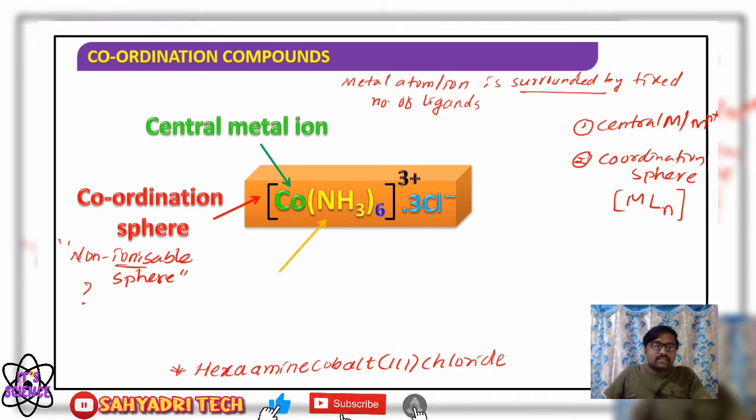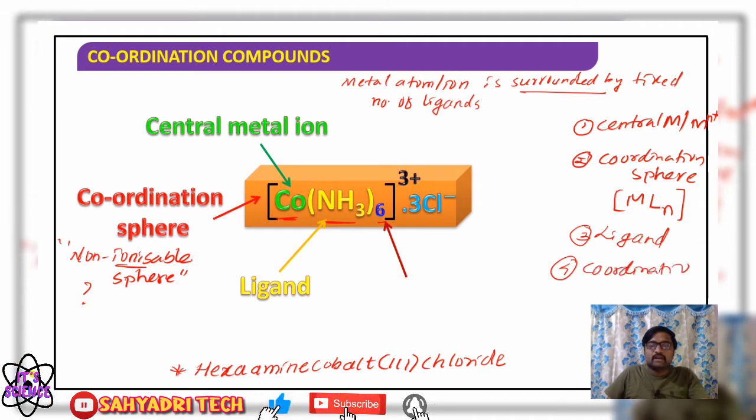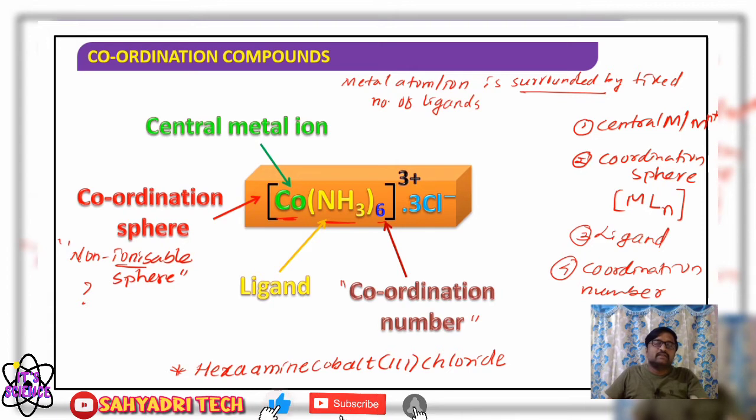Then, along with the central metal atom or ion, there will be ligands. Here ammonia acts as a ligand. So 6 ammonia act as ligands, and the number 6 I specified indicates the coordination number. The total number of ligands, or in other words the total number of coordinate bonds, indicates the coordination number.